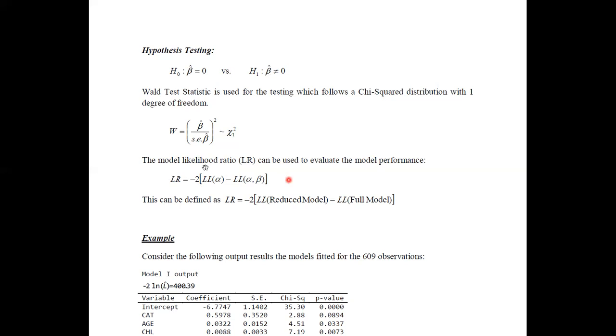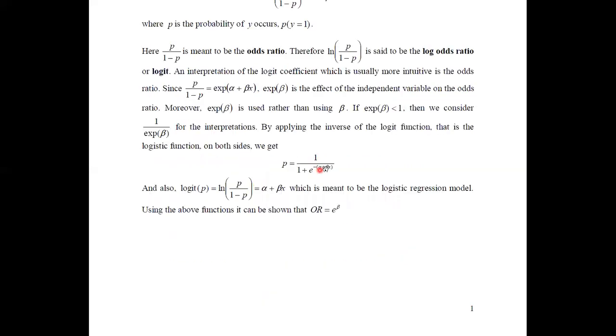That is what we do using the likelihood ratio test. The likelihood ratio can be defined as minus 2 times the log likelihood of alpha minus the log likelihood of alpha comma beta. I have used alpha and alpha comma beta here because in this model we have only one x variable.